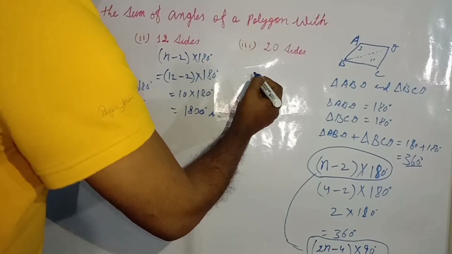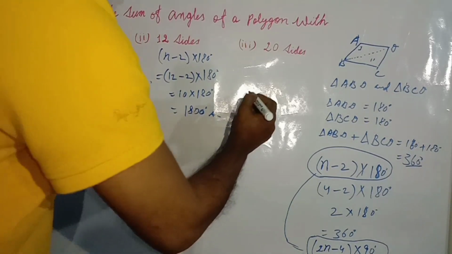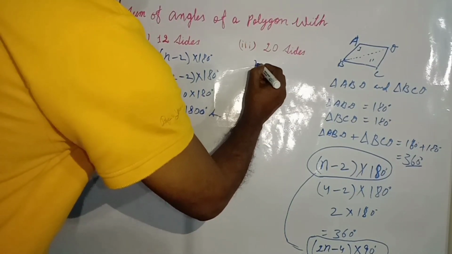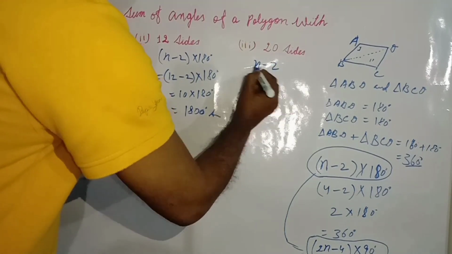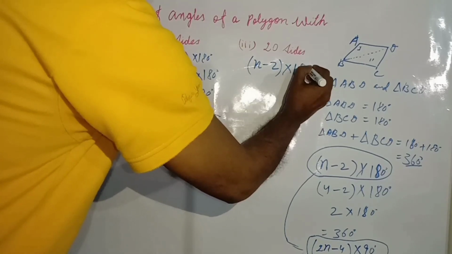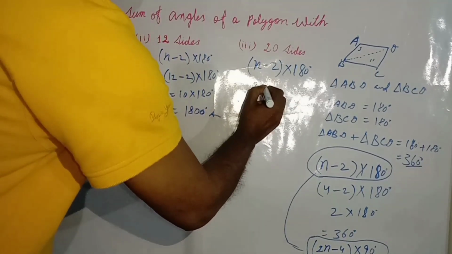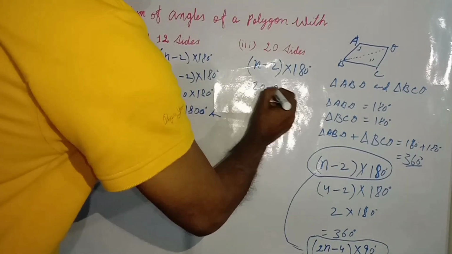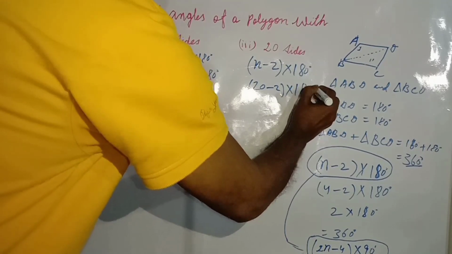Now in the next question, we have a polygon with 20 sides. As we know, the formula to find the sum of angles of a polygon is (n minus 2) into 180 degrees. So in place of n, we will write 20, then minus 2, and then into 180 degrees.